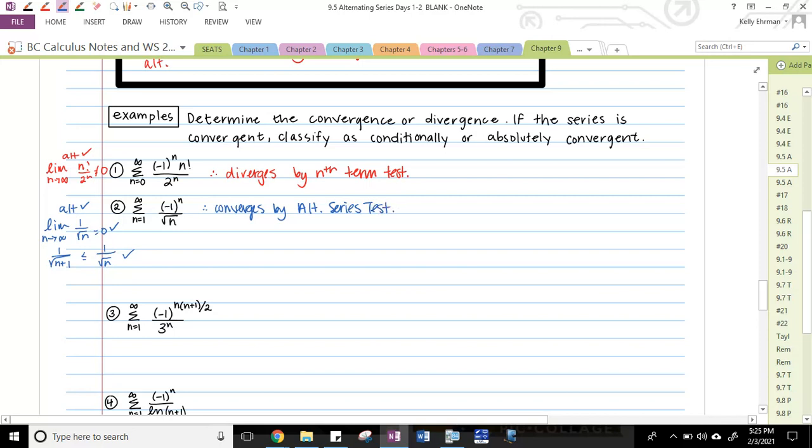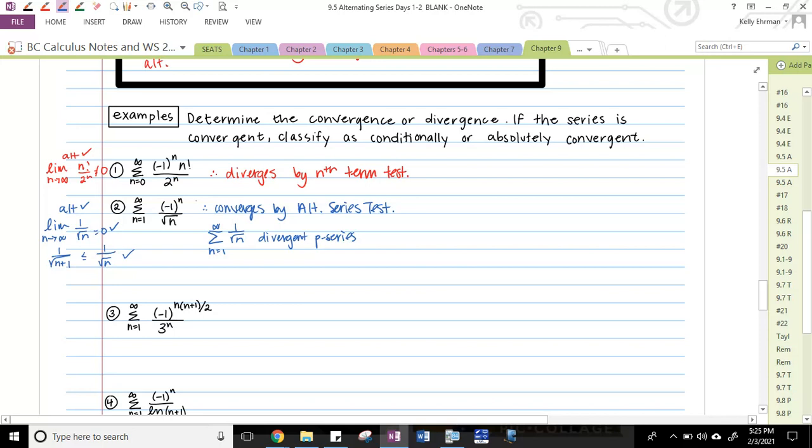Now that I know that it converges, does it converge conditionally or absolutely? So to check that piece, look at the series without the alternating part on it. So just look at the series from 1 to infinity of 1 over square root of n. That's a p series where p is 1/2. And so that is a divergent p series.